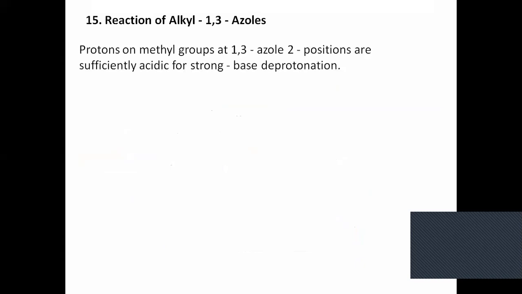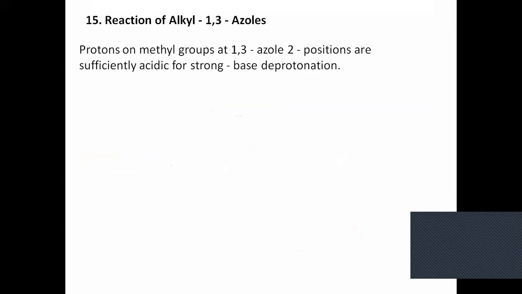Another reaction of azoles is the reactions of alkyl 1,3-azoles. Azoles can be alkylated, and their alkyl substitution has a very large effect on their reactivity.